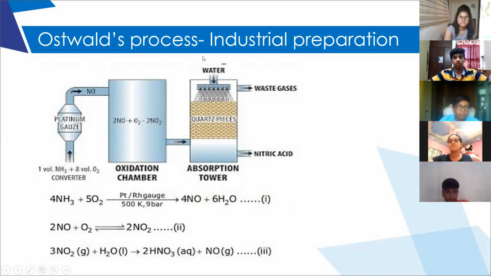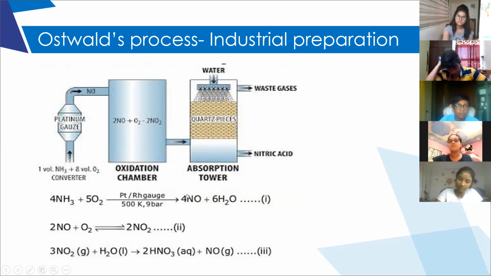So what is the first step in the Ostwald process? Ammonia is reacted with oxygen in the presence of a platinum catalyst to form nitric oxide. Here the temperature is maintained at 500 degrees, and as we mentioned for sulfuric acid also, the apparatus is heated initially and then the heating is discontinued, because the second step, the formation of nitrogen dioxide, is an exothermic reaction.